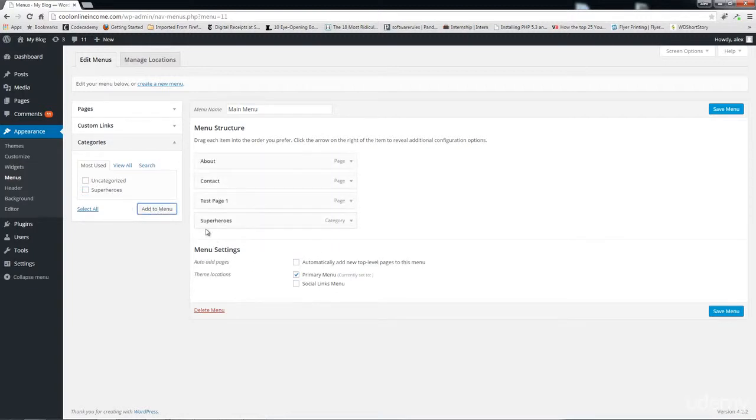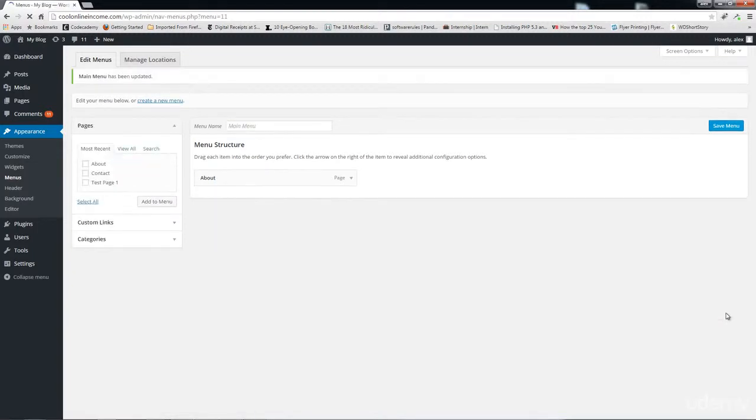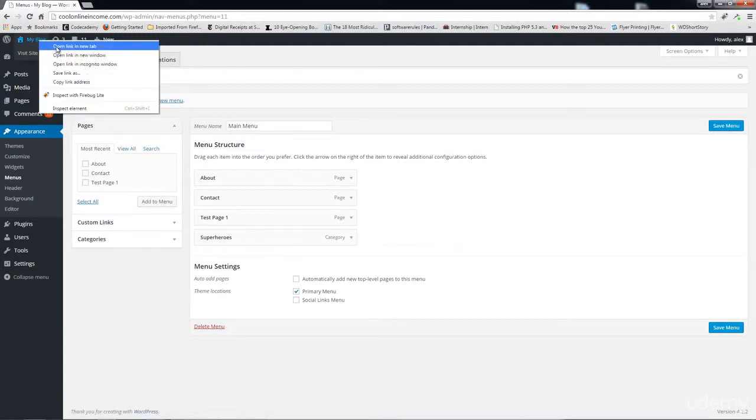I can add that. And now for custom links, you can add a custom link to any website, to any post, to anything basically, and then simply add a text that you want to use to represent that link, and then simply click on the Add to Menu. So right now I'm going to click on Save Menu. I'm going to come back here.